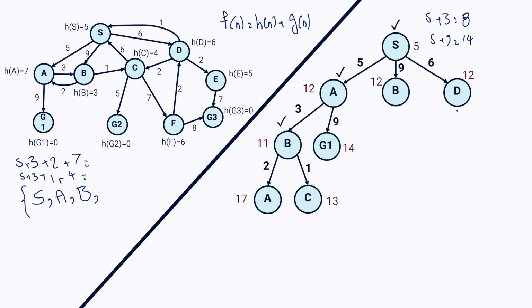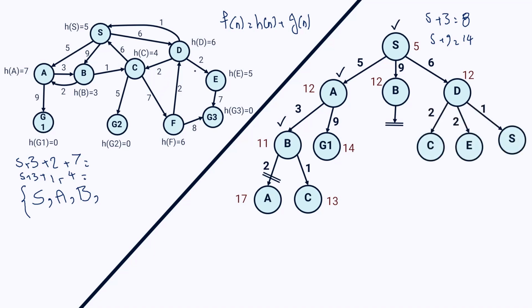So consider I want to pick node B. But the point is, node B is already in my visited list. It means it would be a redundant move to expand node B because it's already expanded. So I say this node is a dead end. So I have to go for node D. For node D, based on the graph on the left side, I have three children, node C, node E, and node S. So I say node D is expanded, I mark it and add it to my visited list.